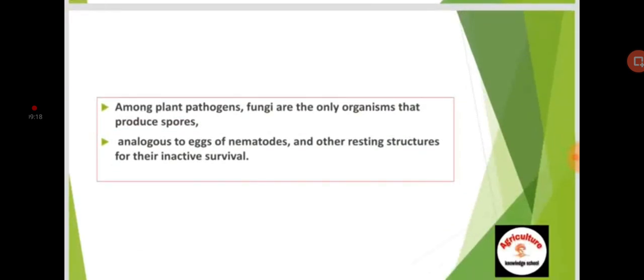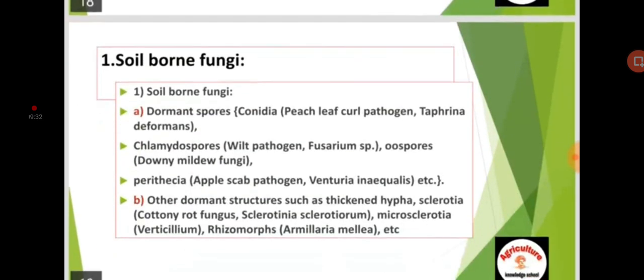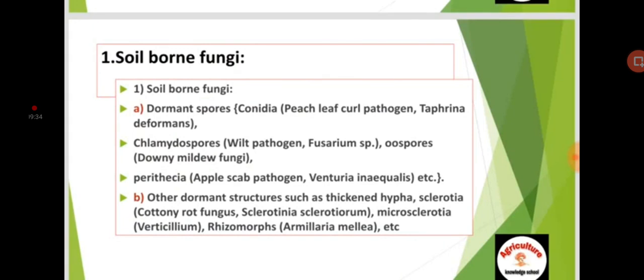Among plant pathogens, fungi are the only organisms that produce spores analogous to eggs of nematodes and other resting structures for their inactive survival. Number one is soil-borne fungi. A, dormant spores, that is conidia, in peach leaf curl pathogen caused by Taphrina deformans; chlamydospores, wilt pathogen Fusarium; Verticillium; sclerotia.